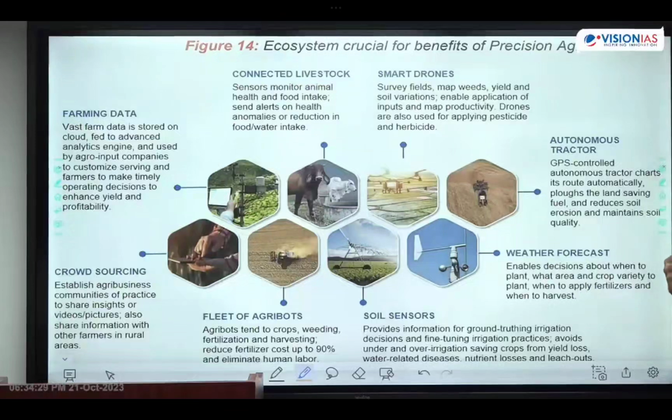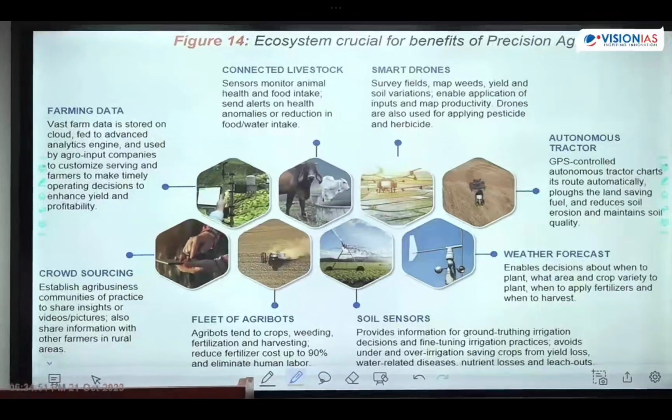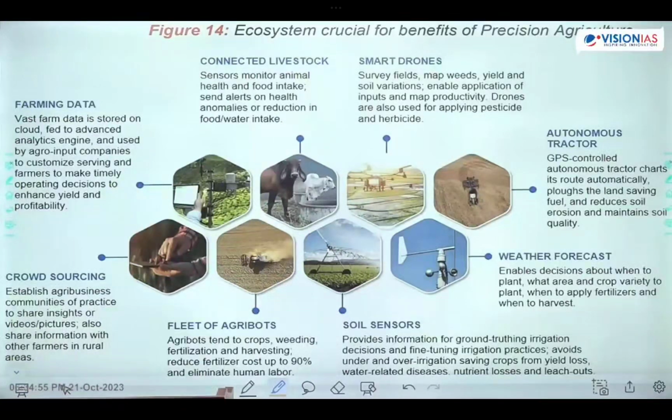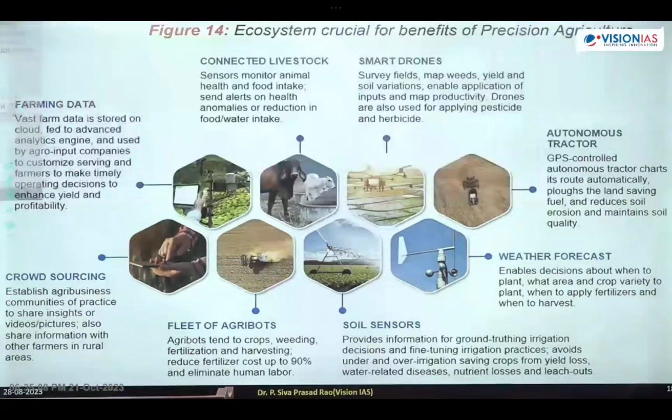I will read it out. The heading is artificial intelligence and robotics in the agriculture sector. Done with the heading? Very good. First, smart drones. Next is autonomous tractors. Weather forecasting. Soil sensor. Fleet of agri-boats. Fleet means a group of agricultural boats. Crowd sourcing.